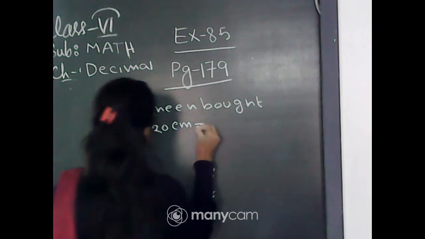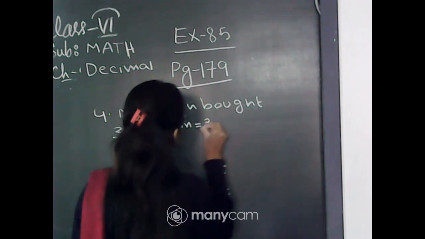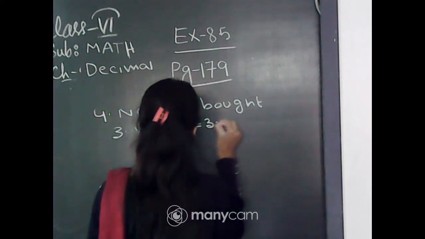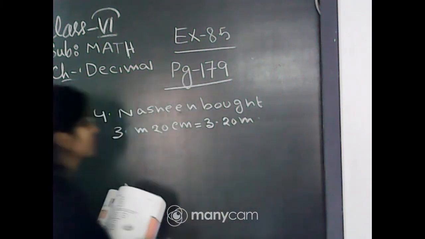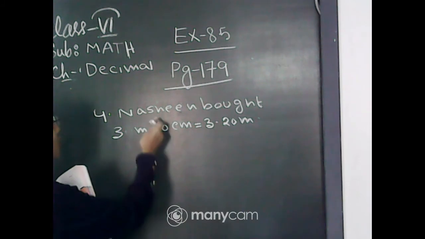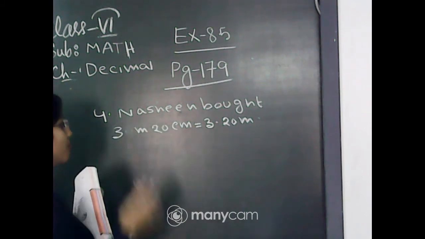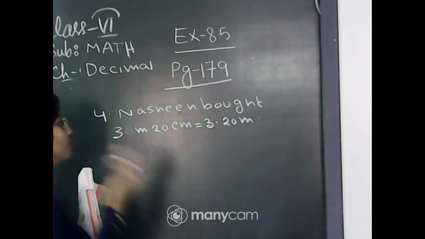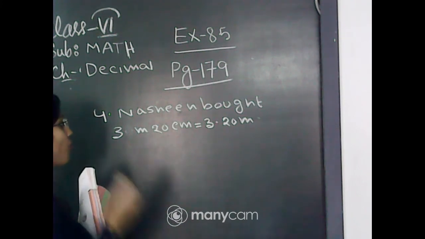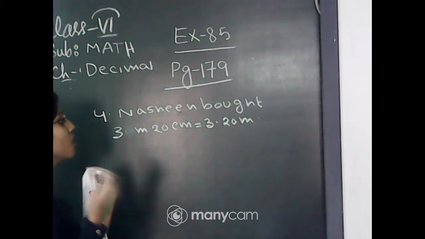That is equal to 3.20 meter, isn't it? Since 20 cm is equal to 20 divided by 100 meter, that is 0.20 meter.